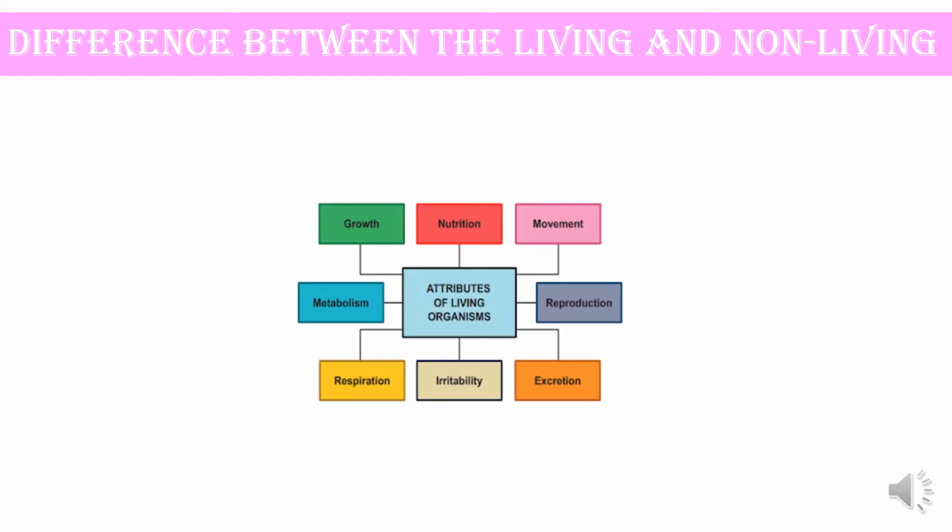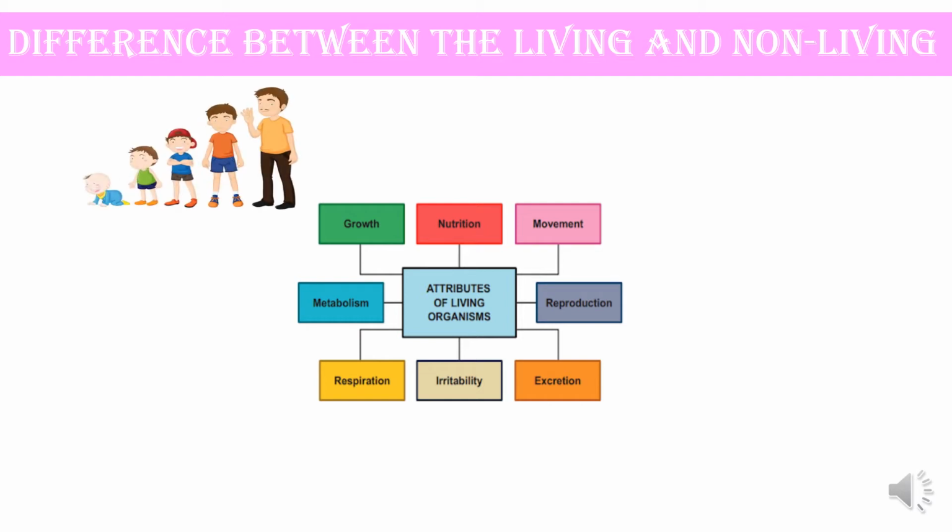The living components, which we call the living organisms of an ecosystem, have some characteristic features. So what are these characteristic features? They are the growth. The living organism undergoes the process of growth. They are born and they undergo the process of growth and development during their lifetime.